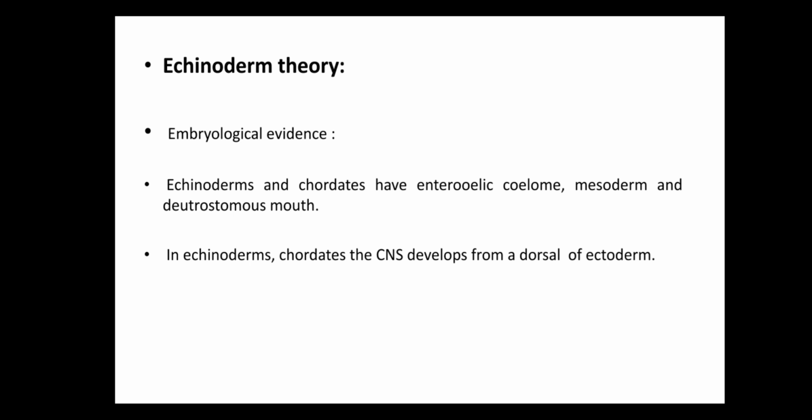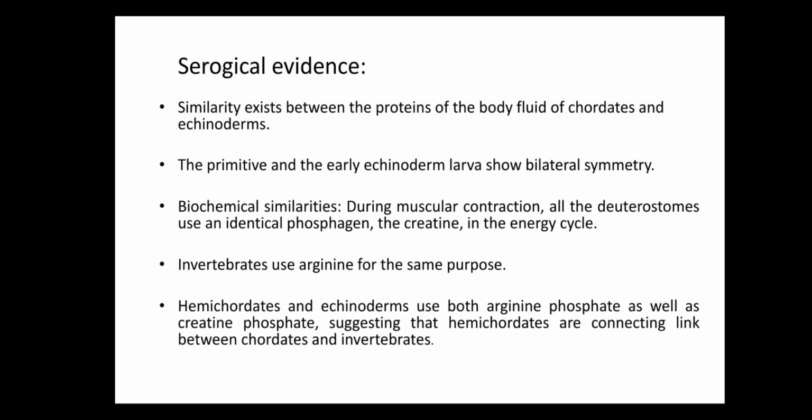That's why echinoderms and chordates have a deuterostomous mouth. In echinoderms and chordates, the central nervous system develops from dorsal ectoderm. Again, the echinoderm theory gives further evidence.